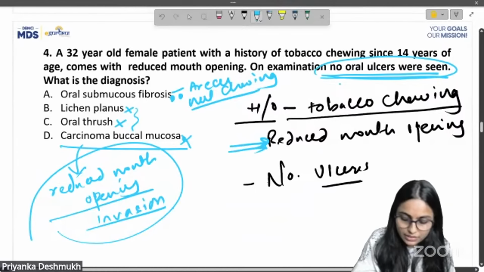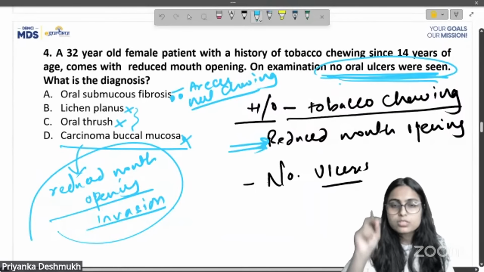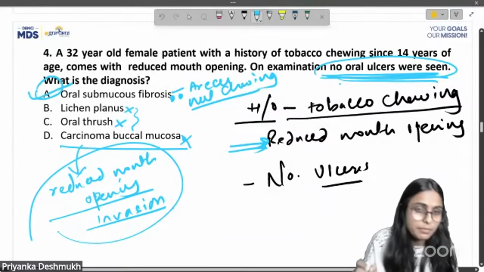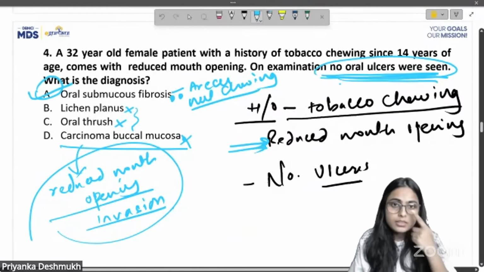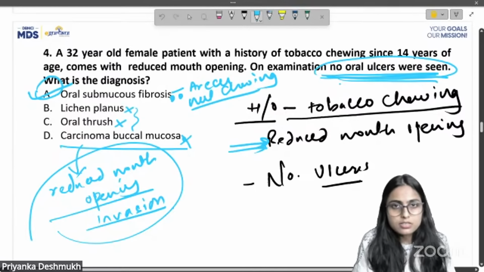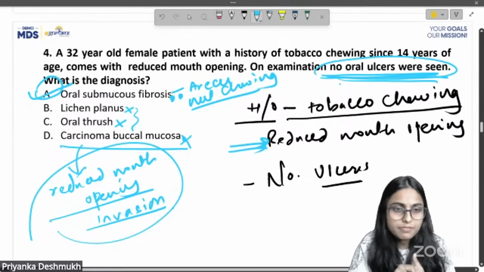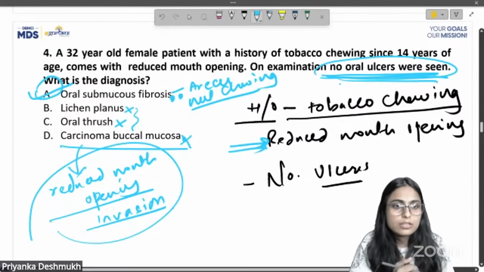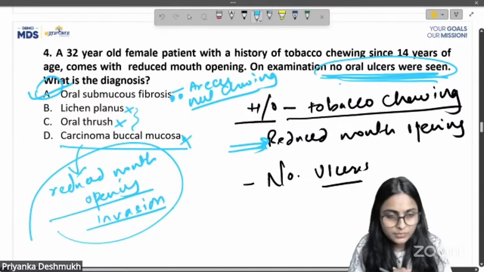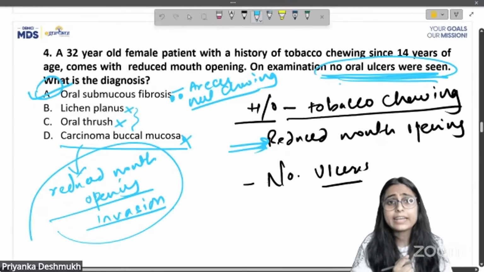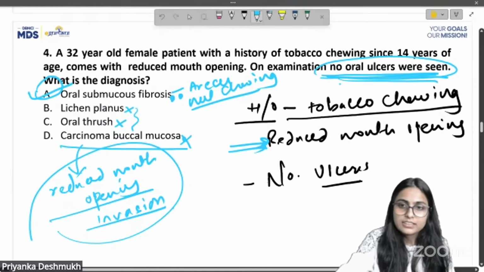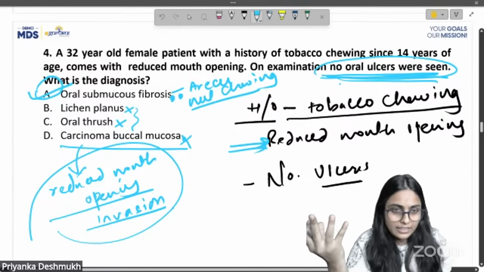But since they have given that there are no oral ulcers, the most probable answer for question number 4 is option A, OSMF. They would have given some more features to confirm the diagnosis of OSMF, but still, the most priority you should give is to option A. So the correct option for this is OSMF. I hope you all have marked the correct answer.